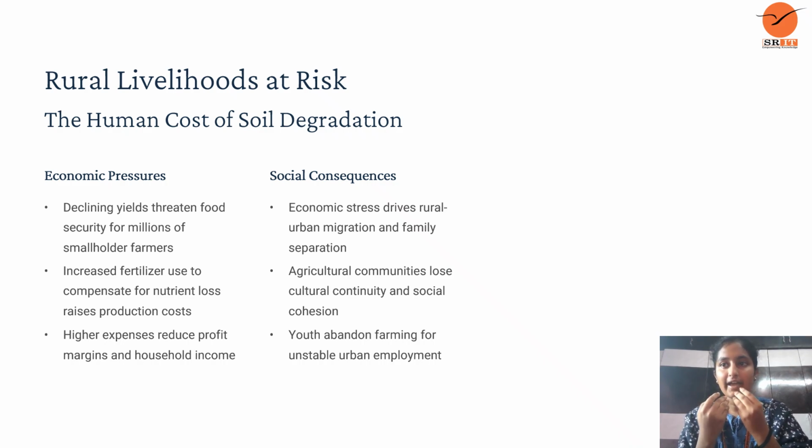It causes high prices when the production is low. It is one of the economic pressures. And next, the third point is that higher expenses reduce profit margins and household incomes. For smallholder farmers, the prices will be higher and household costs will be more expensive. It is the most significant economic pressure faced by China due to acid rain.